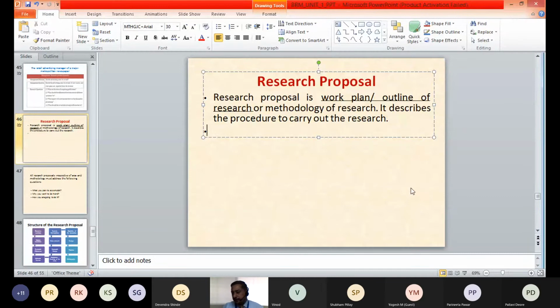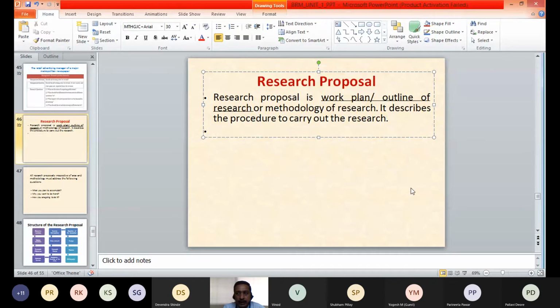You all will agree that to conduct research, the company has to invest. It has economic and financial implications on the company. Money is required to conduct the research, isn't it? Are you agreed on this? Yes, sir.